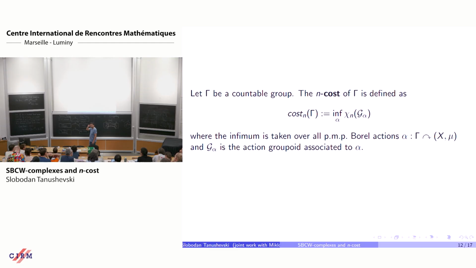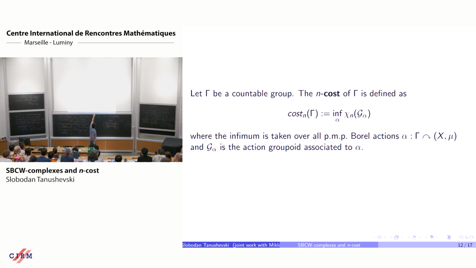Now in dimension 1, this is not what Damien calls cost in his seminal paper. It's the cost minus 1. But Damien agrees with this definition. This should be called cost.